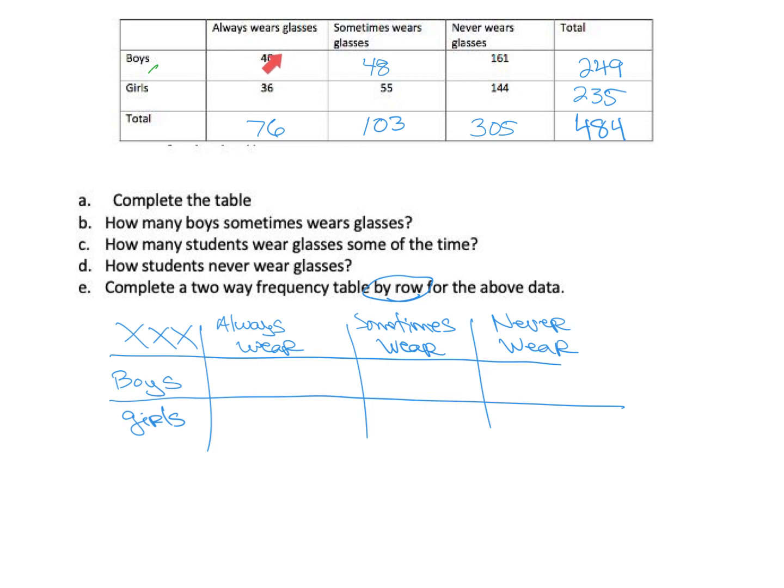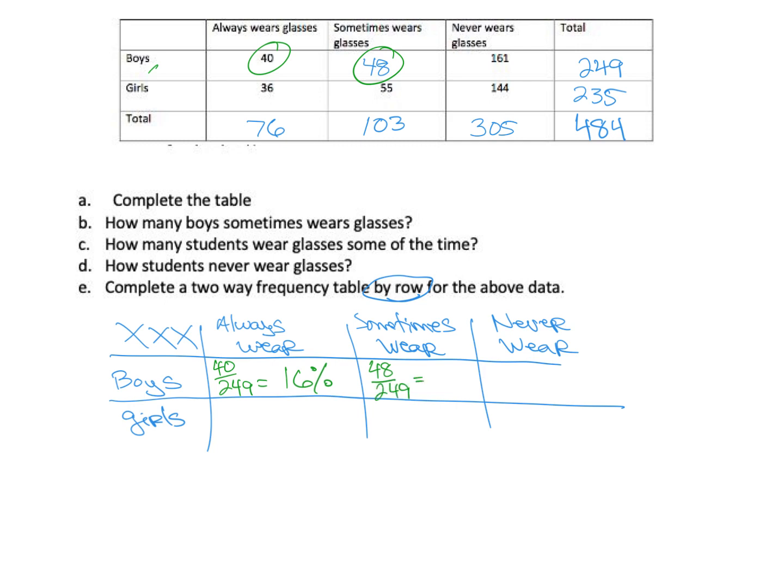So we're going to say 40 divided by 249. Sorry, my pen's kind of loud. And if we divide that out, 40 divided by 249, we get 16.06, right? We want to round it to 2 decimal places, so this is going to be 16%. So that was 40, right? Let's keep on going. Now we're going to do 48 divided by 249 for the sometimes.